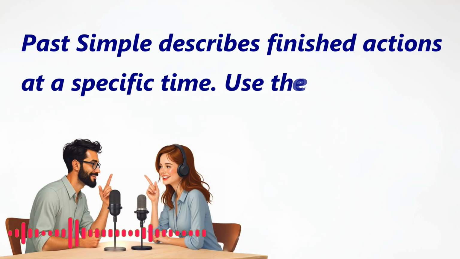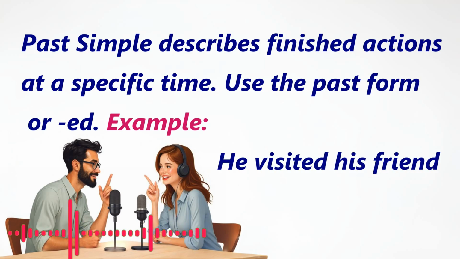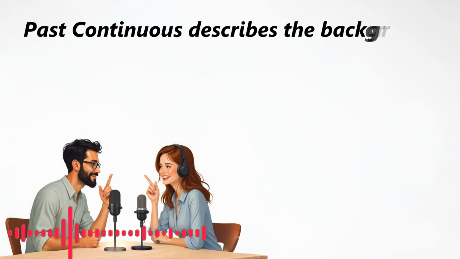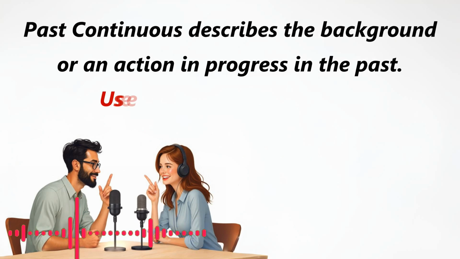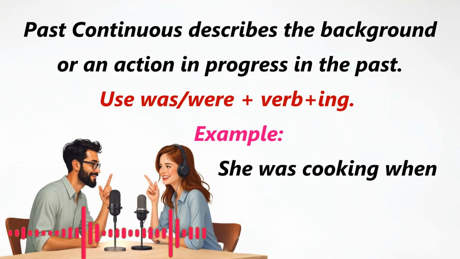Past simple describes finished actions at a specific time. Use the past form or ed. Example: he visited his friend yesterday. Past continuous describes the background or an action in progress in the past. Use was, were plus verb plus ing. Example: she was cooking when I called.